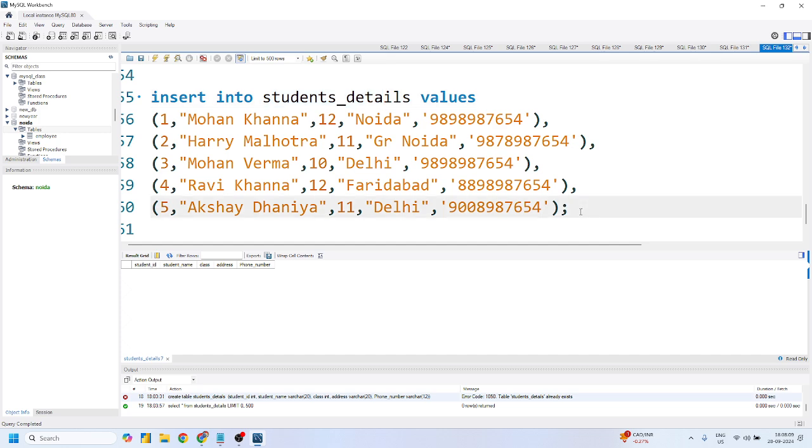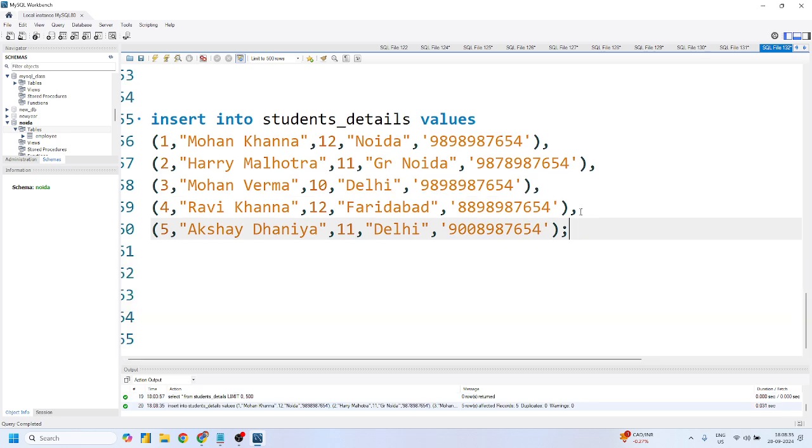Yes or no? Mohit, as of now there is no such constraint that we cannot insert a duplicate value. Of course, as of now, we can insert duplicate values as well. Why? Because there is no such concept of primary key. A primary key does not allow you to store a duplicate value inside a single column. Yes or no, Mohit? Yes or no, Pradeep sir, right? So if I simply run this, it will try to insert 5 new records, right?